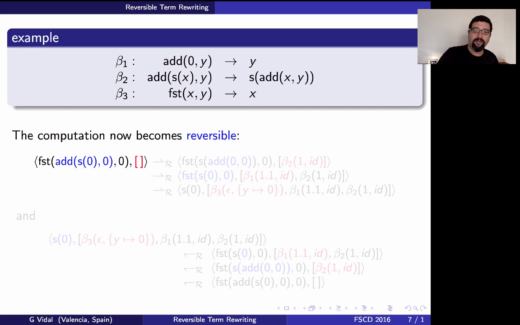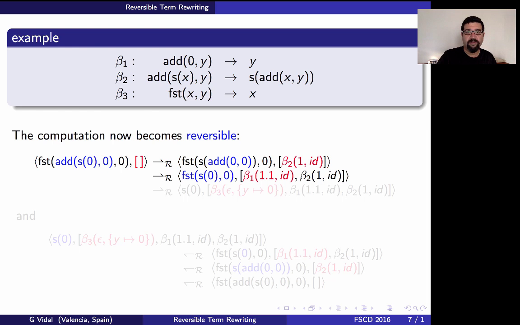So now the first step, the reduced term is the same, but we add this information to the trace, to the history of the computation. So we have applied rule beta 2, position 1, and there are no bindings because there are no erased variables in this rule. Second step is similar, and for the last step, observe that we have some binding here because in the third rule we have an erased variable.